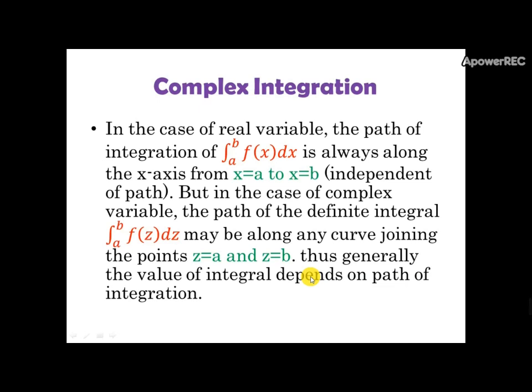But in the case of a complex variable, the path of the definite integral from a to b of f of z dz may be along any curve joining the points z equals a and z equals b. Thus, generally the value of the integral depends on the path of integration. That is nothing but in a complex variable, the integral is always path dependent.